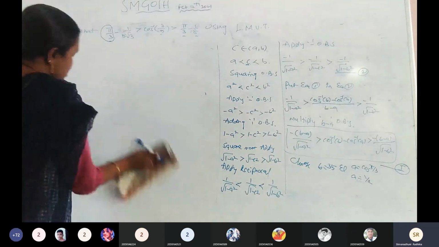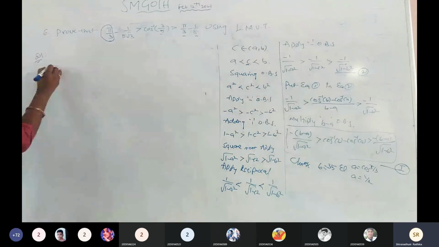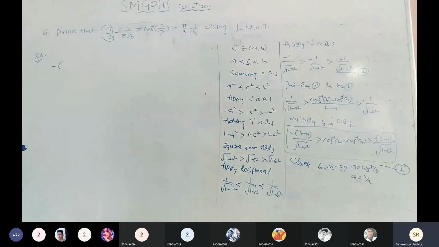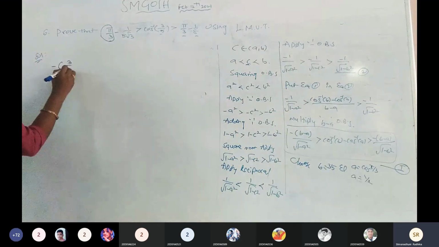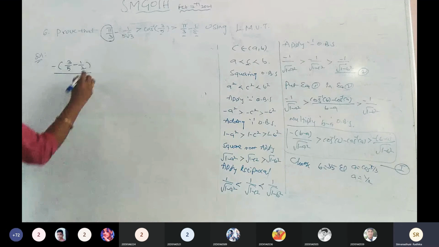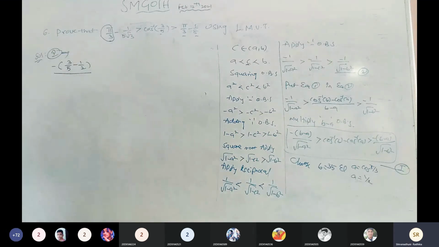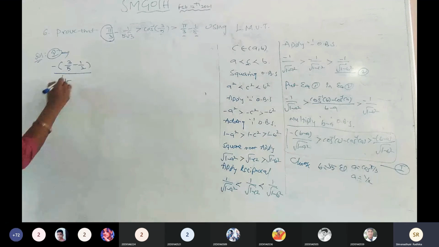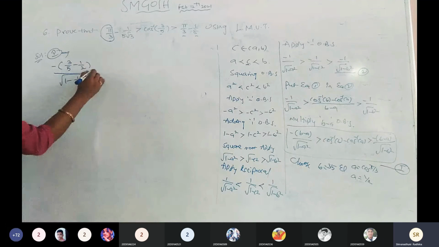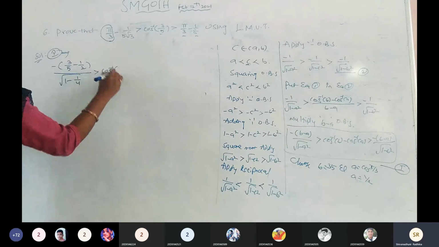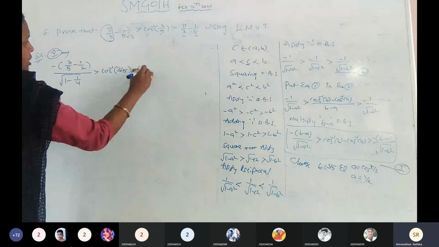Next, substitute those a, b values in equation number 1, that is the Roman number 1. So minus of b minus a. What is the b value here? 3 by 5, minus 1 by 2. By that, equation Roman number 1 implies: denominator is under root of 1 minus a square, 1 by 2 whole square, that is 1 by 4, which is greater than cos inverse of b, that is 3 by 5, minus cos inverse of a.